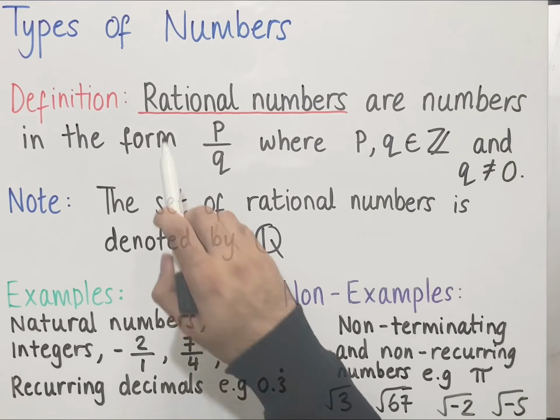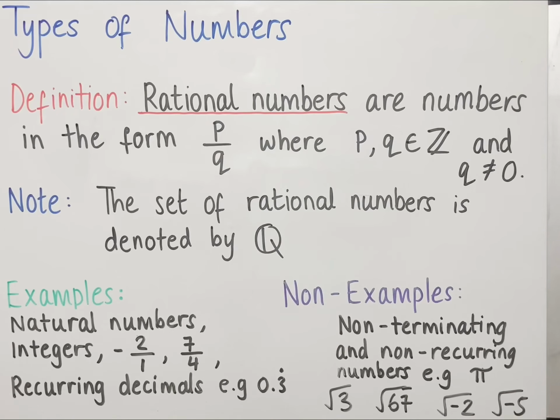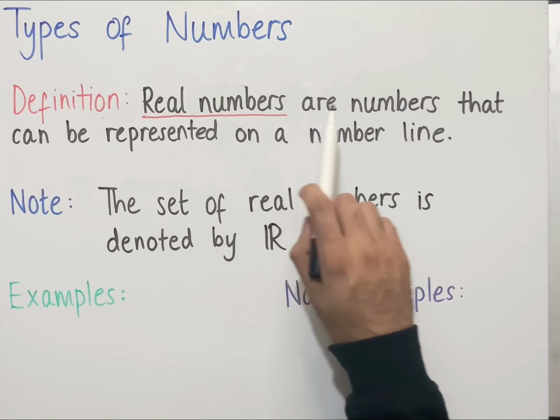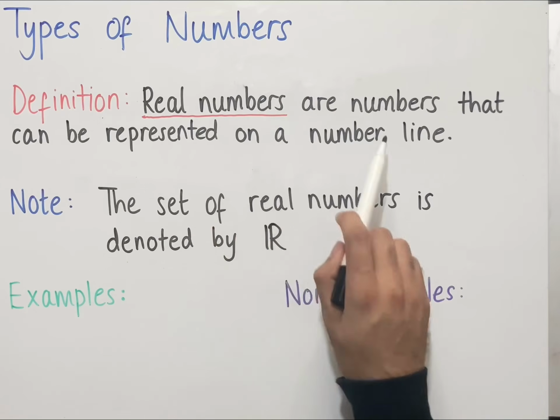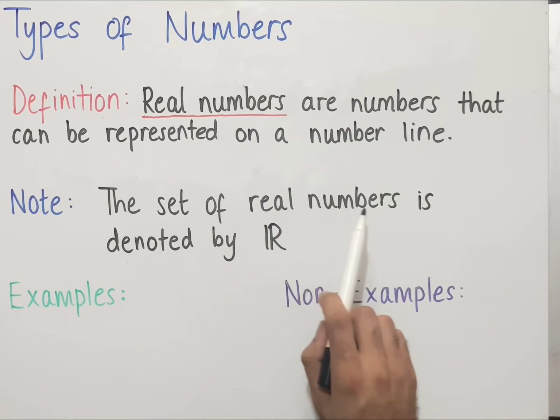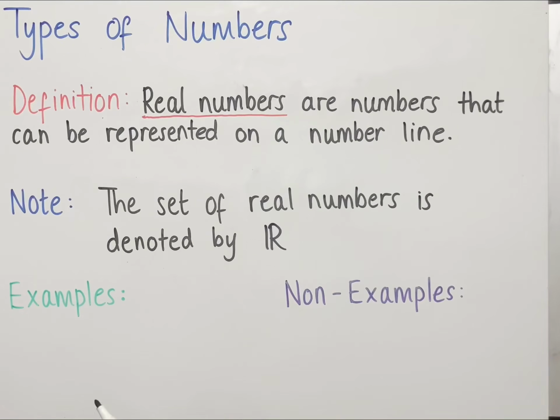The opposite of rational numbers are called irrational numbers. Those are numbers that can't be written in this form, and so all of these non-examples of rational numbers are examples of irrational numbers. Real numbers are numbers that can be represented on a number line. The set of real numbers is denoted by capital R.